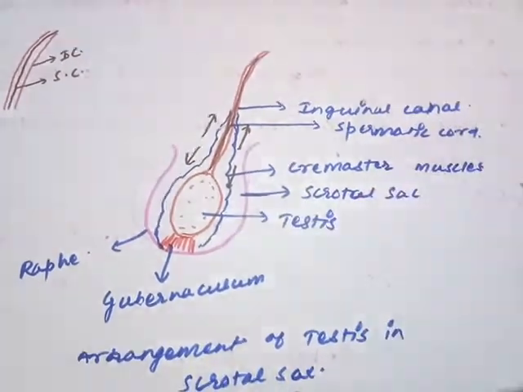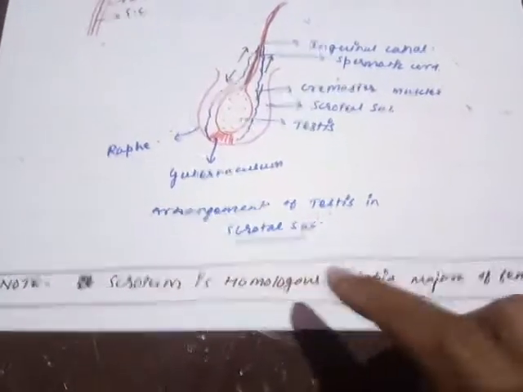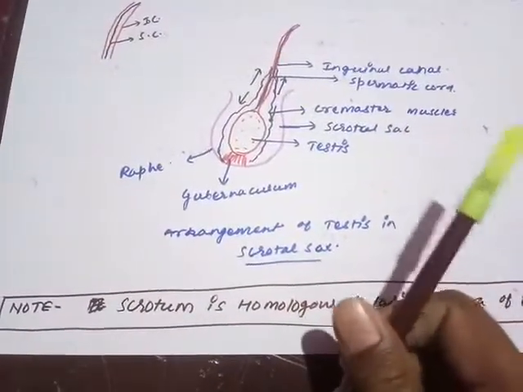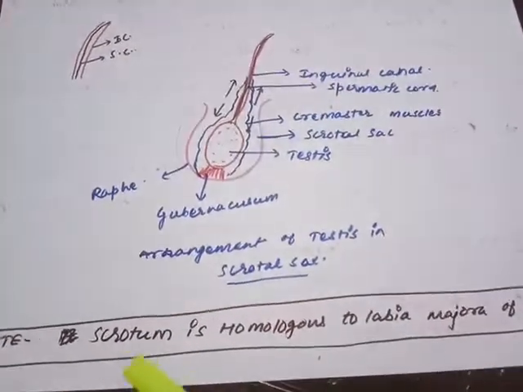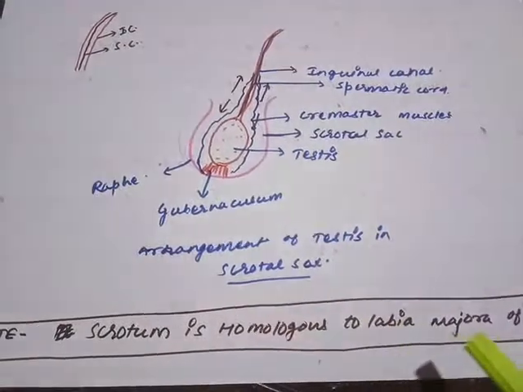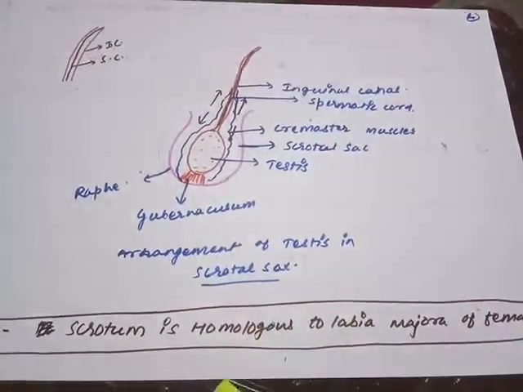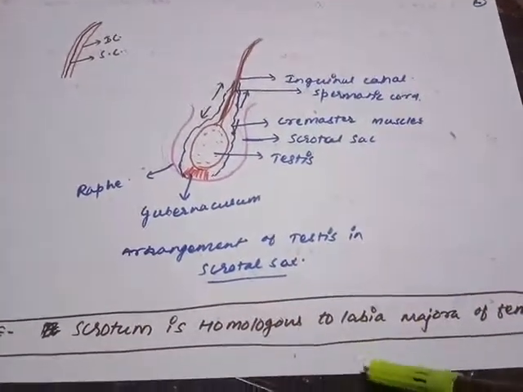Now, a specific note is there that the scrotum is homologous to the labia majora of the females. So this is a very important question. Remember, if a note is given, it means the question is always very important. So the scrotum is the homologous structure to the labia majora of the females. In females, the labia majora is homologous to the scrotum, or the scrotum is homologous to the labia majora. So that point you must remember.